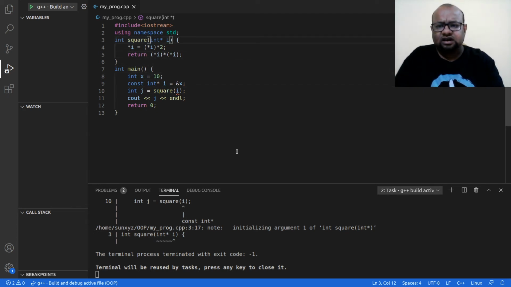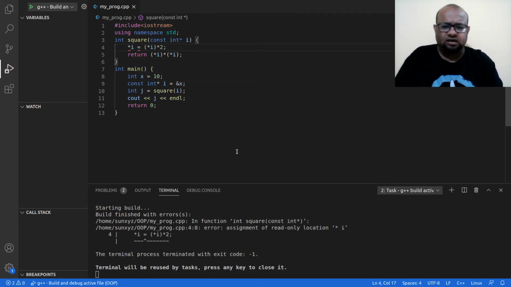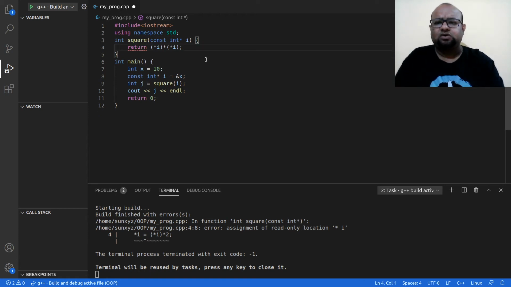Now if I make this constant, then at least the problem with passing the parameter goes away. So let me see. Yeah, that problem goes away, but now I cannot update the value using this pointer.